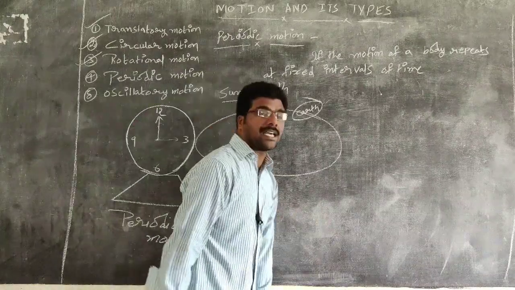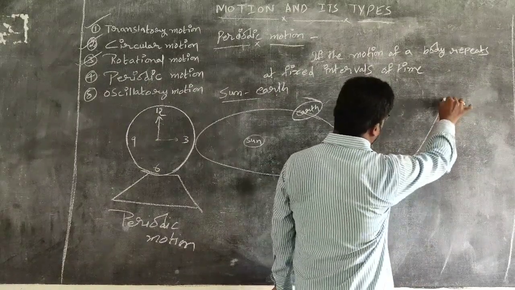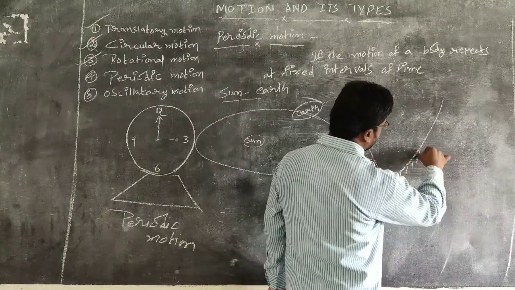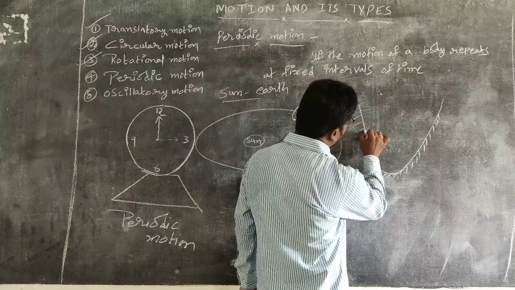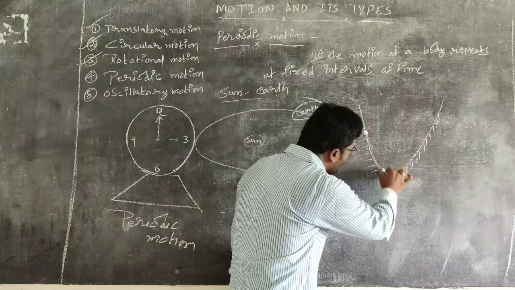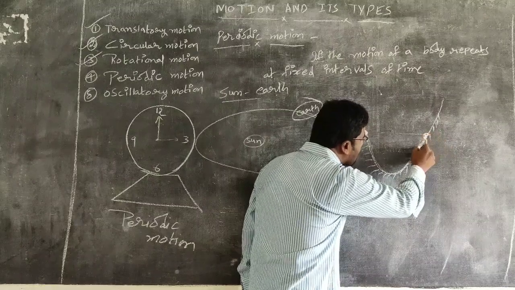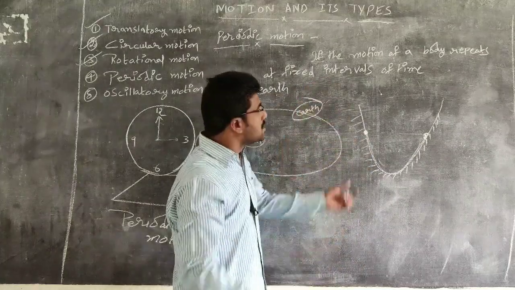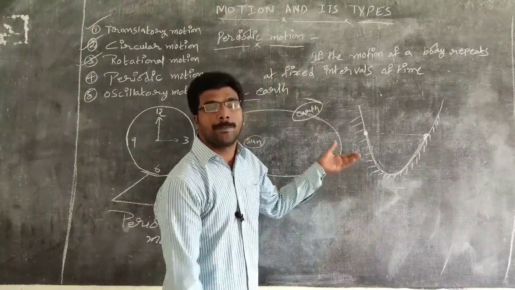Let us take another example. Consider a depression. If you release a marble or ball from here, it comes down and reaches the same height up to here. And once again it comes down. In this way, the ball repeats its motion at a fixed interval of time. So this is also an example for periodic motion.